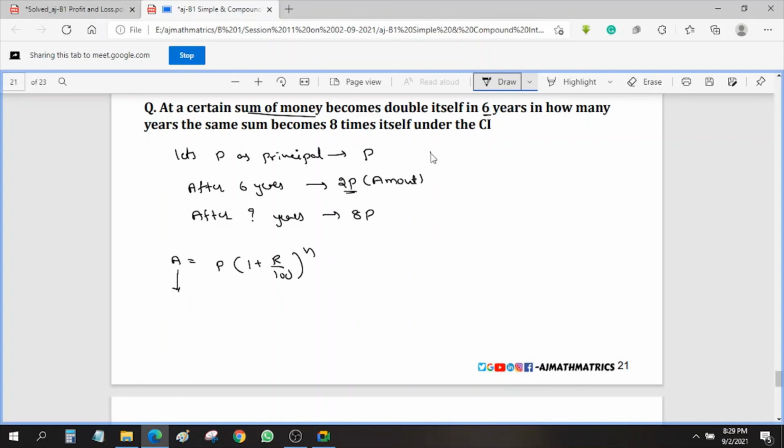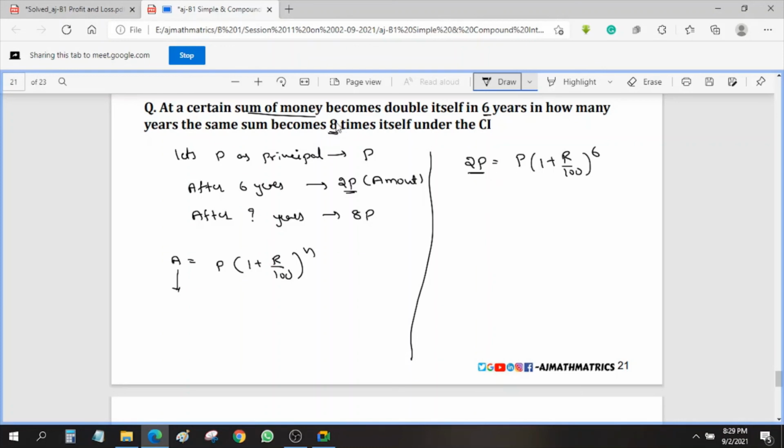Now I'll write it here. The total amount after 6 years will be 2p. Be clear, the total amount after 6 years will be 2p. 2p is equal to p of 1 plus r by 100 whole power 6 years. So this is the actual formula, the total amount they need to pay, and this is the compound interest formula. Now what do we need to get? We need to get it 8 times.